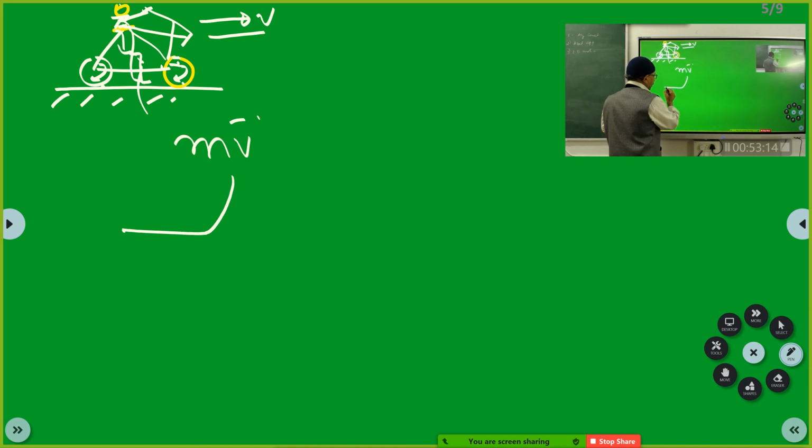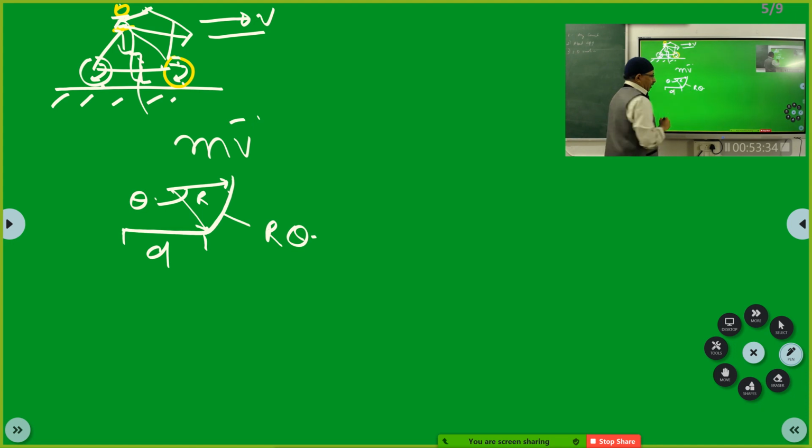Understood? Now, supposing this is an arc of radius r. That is, it is a part of a circle. Then you can calculate now. If this angle is theta, then this arc length will be r theta. And this distance is a d. So the total distance. What is your doubt here?